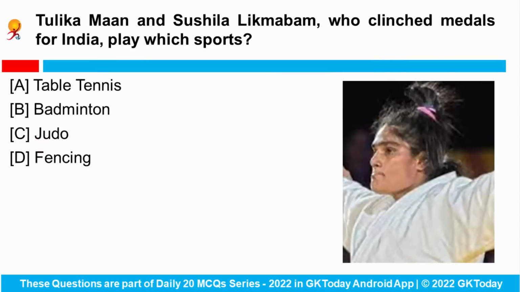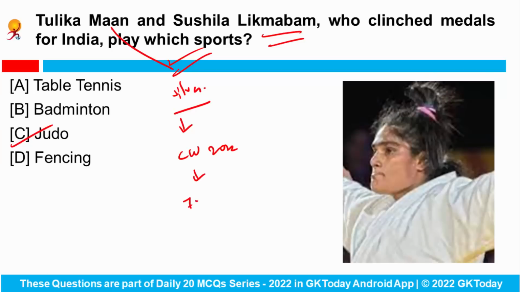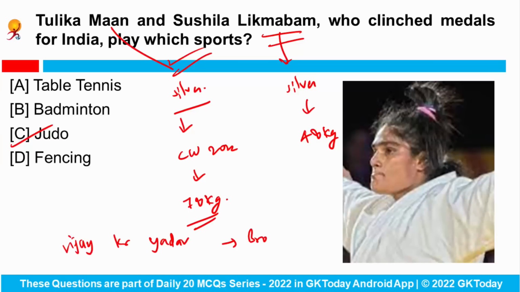Next is Tulika Maan and Sushila Likmabam, who clinched the medals for India. Which sports do they play? Tulika Maan clinched a silver medal for India in judo at the Commonwealth Games 2022 in the 78 kgs category. Earlier, Sushila got a silver medal in the women's 48 kgs category, and Vijay Kumar Yadav won the bronze medal in the men's 60 kgs category in judo. Okay, so these sportspersons are related to judo.